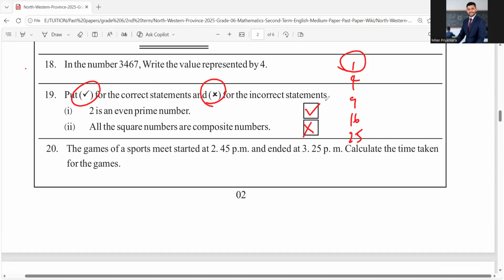It is not composite, and it is not prime. You know, 1 is neither prime nor composite. It doesn't go to the composite side, and also it doesn't go to the prime side. Therefore, that's why we write it's wrong, because all the square numbers are composite numbers, and that is wrong. But other square numbers are composite. 4, 9, 16, and all the other square numbers are composite. They are not prime. So 1 is the only number you cannot say whether it is prime or composite, because it doesn't match with